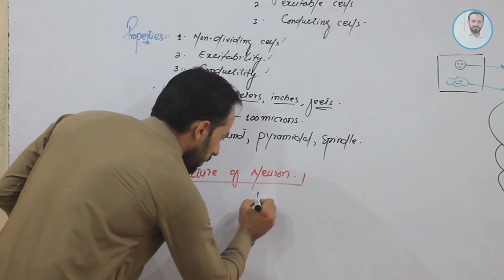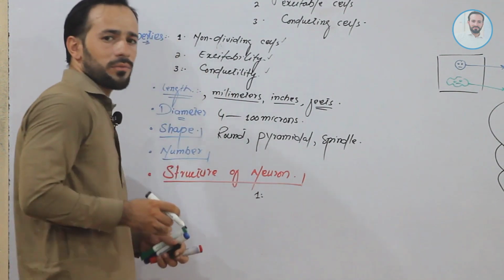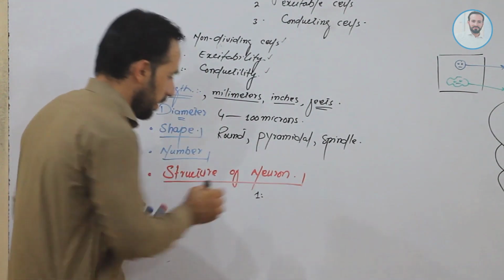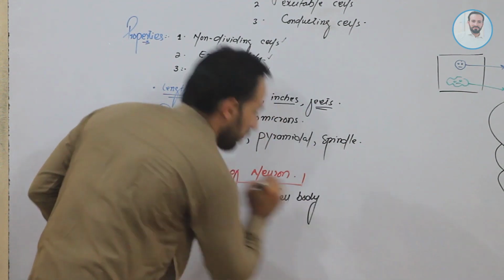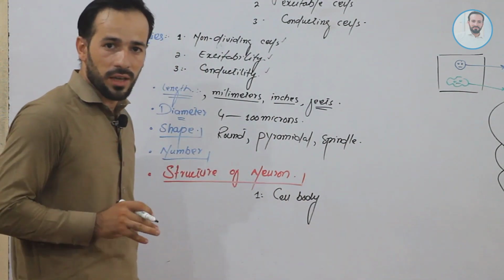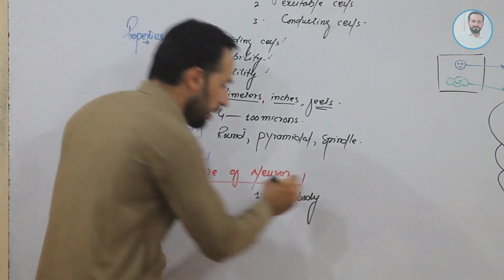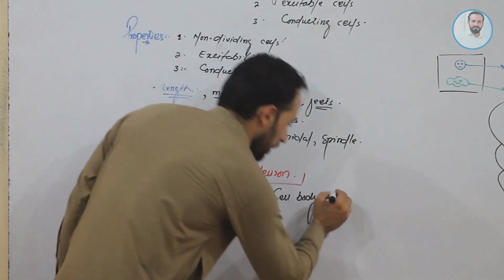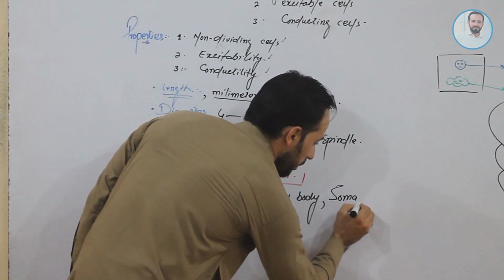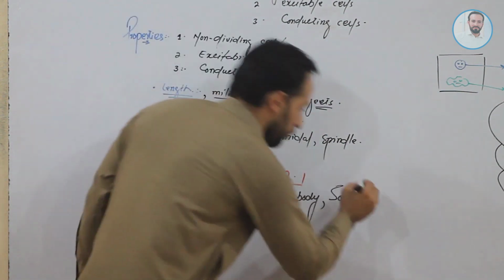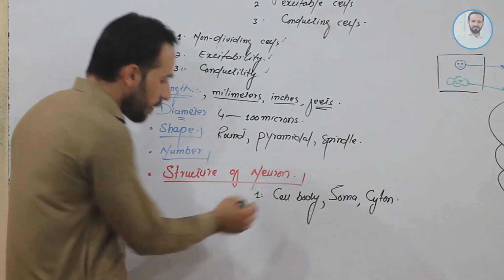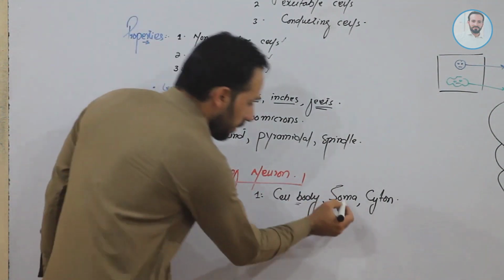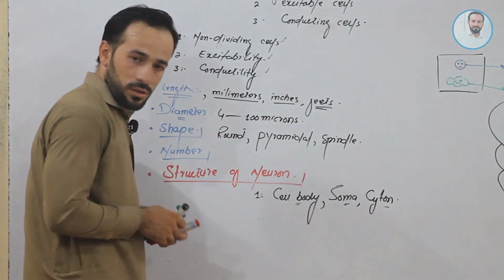The first part which every neuron has is the cell body. Cell body is also known as soma, and cell body is also known as cytone.